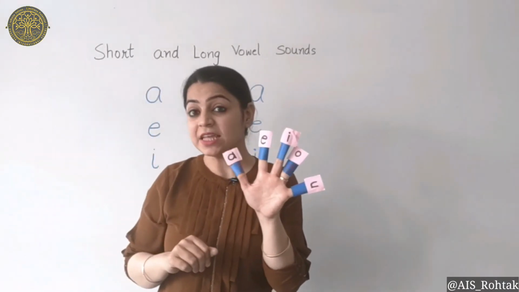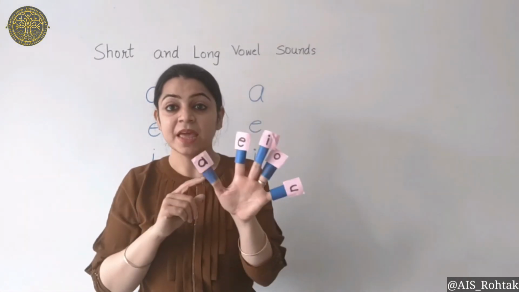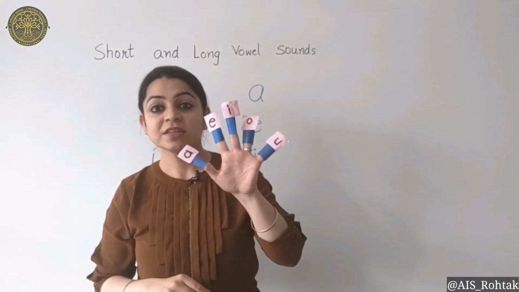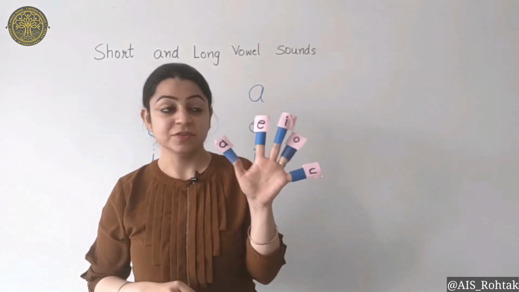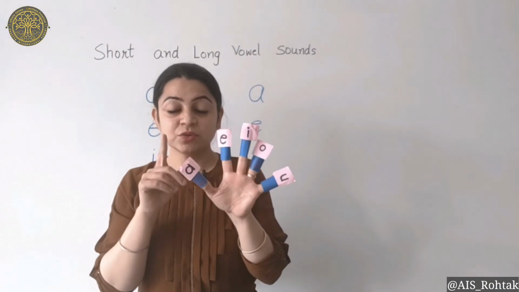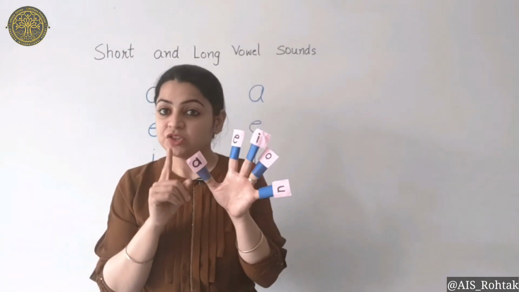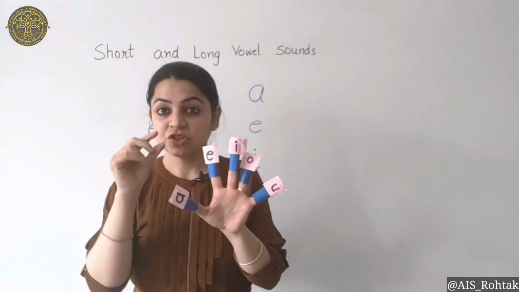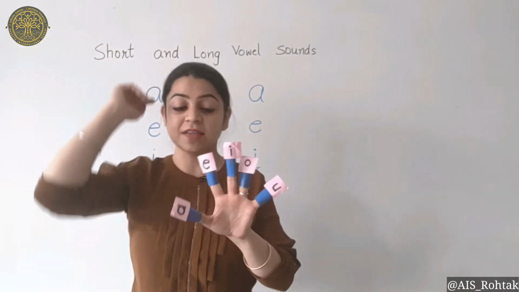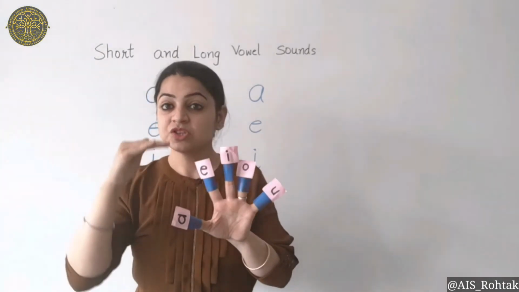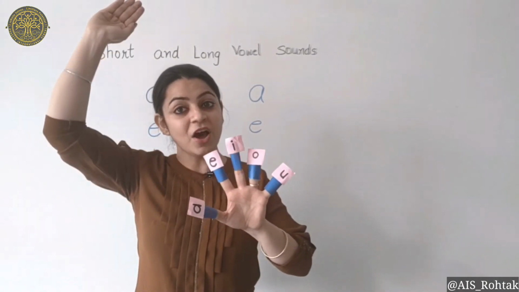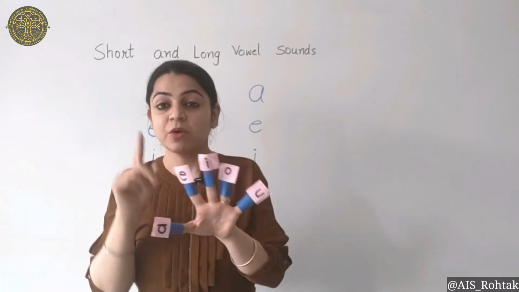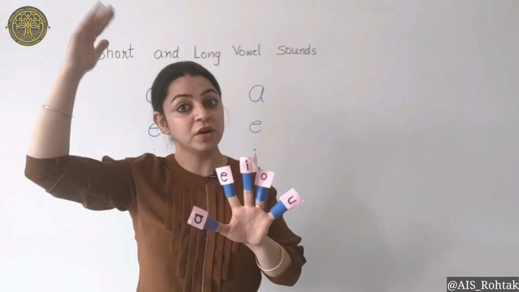Yes, you heard it right. Each one of them makes 2 sounds. One is their short sound and the other one is their long sound. A makes 1 short sound and 1 long sound. E makes 1 short sound and 1 long sound. I makes 1 short sound and 1 long sound. Again, for O and U, they both make 1 short sound and 1 long sound.